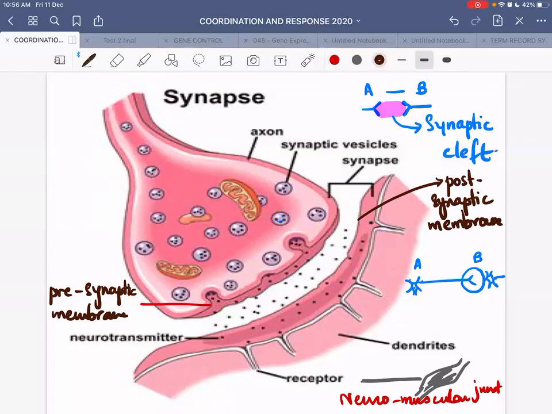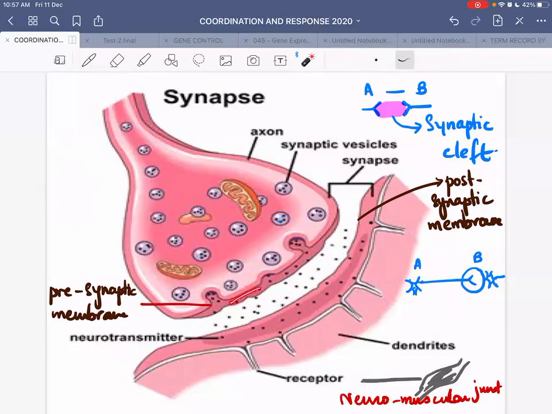And the membrane which is over here, this must be the dendrite of some other neuron, so we can call it the membrane of the dendrite, or we can also call it the post synaptic membrane. The membrane of the dendrite is also thickened, and it is known as the post synaptic membrane. The presynaptic membrane is modified. It is modified in such a manner that it allows the attachment of these synaptic vesicles.